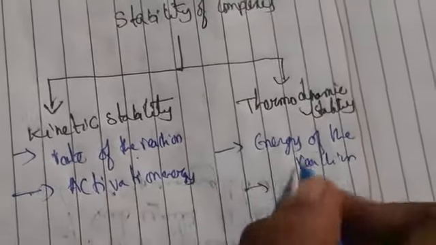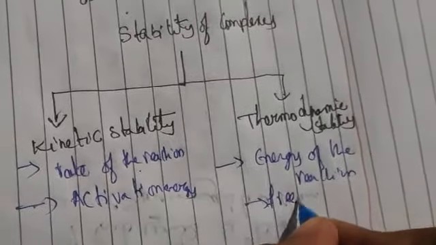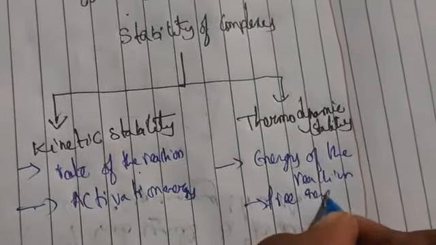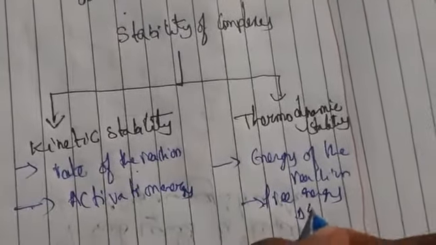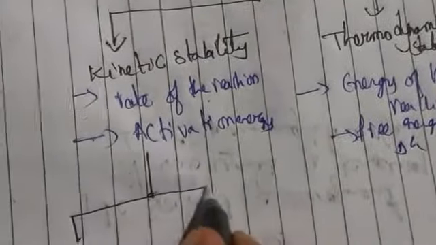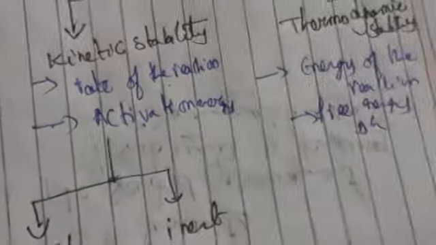Coming to thermodynamic stability, we will be speaking about free energy, which is denoted by delta G. Kinetic stability is again divided into two types, labile and inertness.